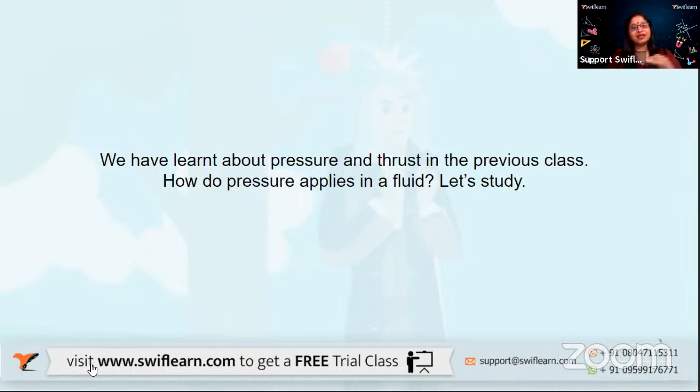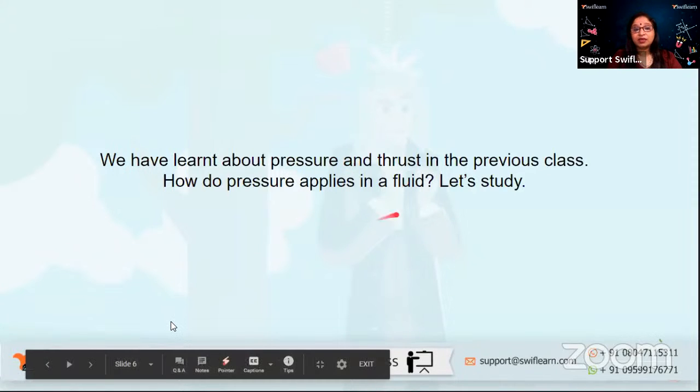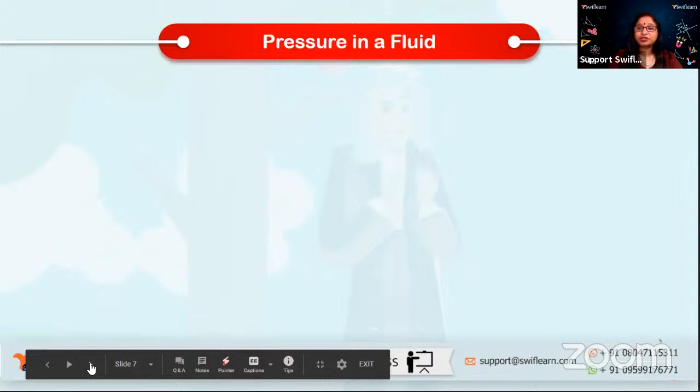Whereas if a person is lying down, he will not sink as much as he would when he is standing. So yes, that is exactly what we had talked about. So now in today's session, we are going to talk about how this pressure applies with respect to fluids. Yes, with fluids. So let us see this.